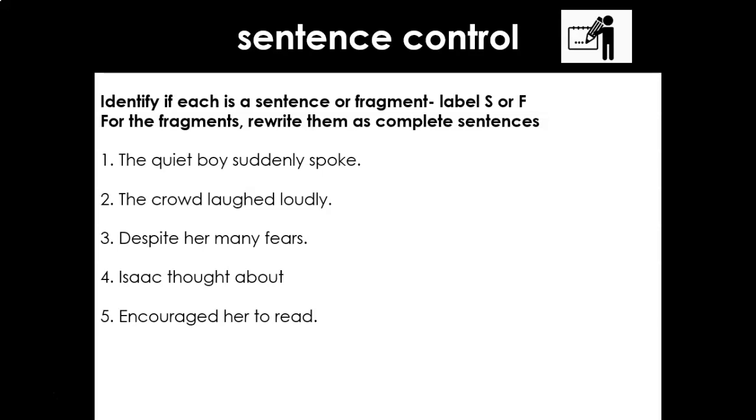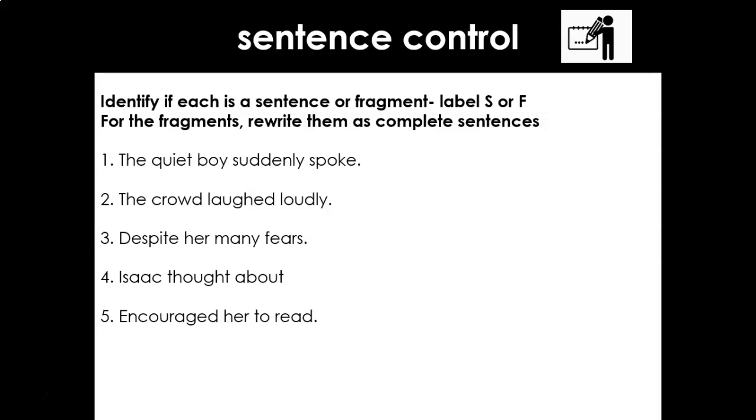So, despite her many fears, the girl still loved to go on adventures. Despite her many fears, the girl faced each and every one of them. So for number 3, you turn it into a complete sentence.